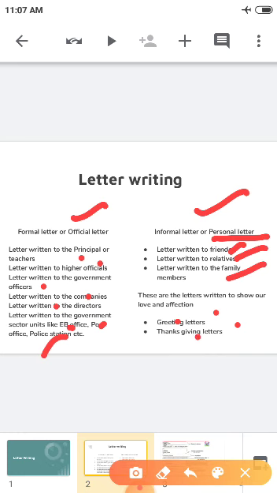The other one is thanksgiving letters. If you are writing a thank you note for them for anything, for your birthday gift or for anything, it is a thanksgiving letter. These letters are written to show our love and affection. Now let us see about the format of writing formal and informal letters, children.